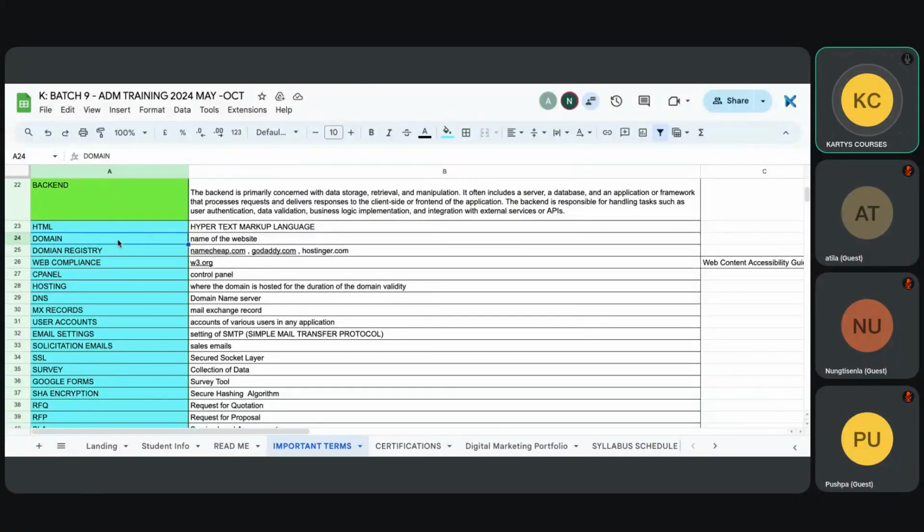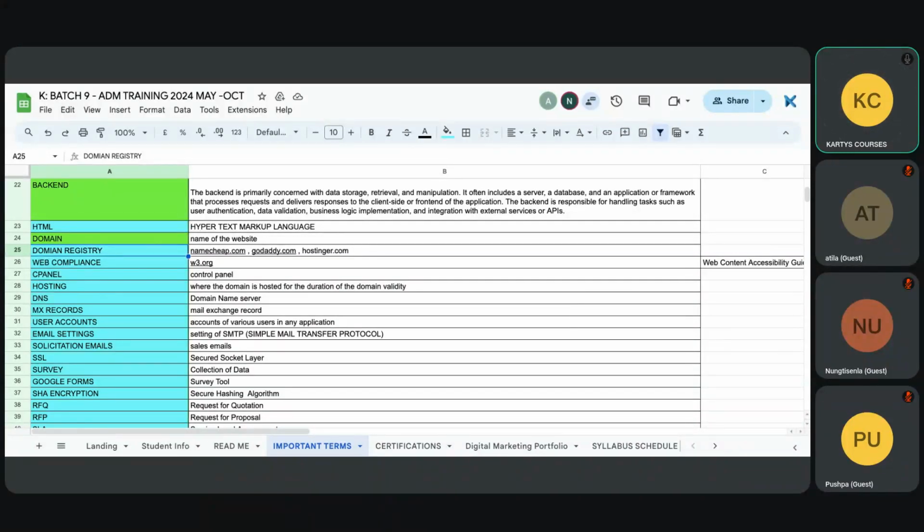So you guys already know what a domain is. Domain is the name of the website. Now, what is a domain registry? Everybody has a phone and a SIM card, and there's a particular company that you have to go and buy from, right? Can you buy a Geo SIM card from an Airtel shop? No, you can't. Vice versa, can you go to an Airtel shop and ask for a Geo SIM? Not possible, correct? So everybody has got a license to sell their own particular connection.